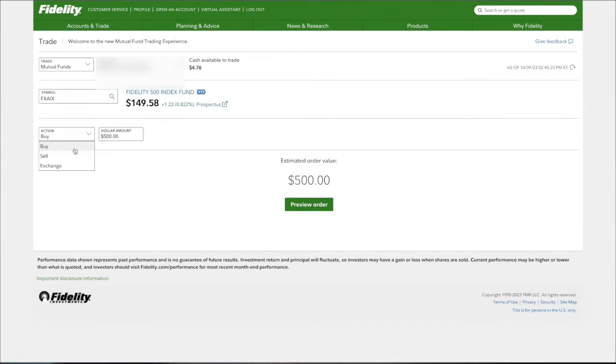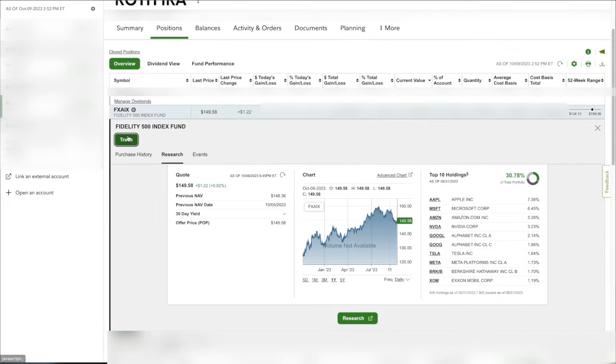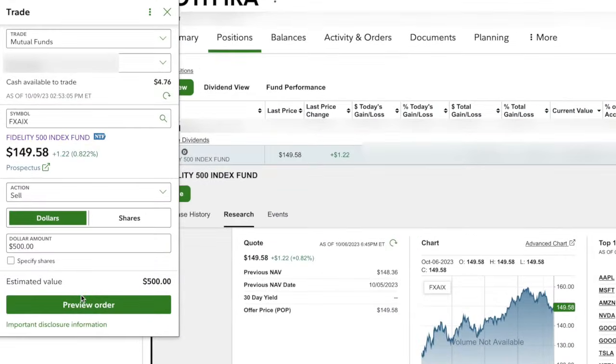So from the same example of the Fidelity 500, if you want to sell the investment, you could do the exact same thing, or you could click on the investment where it will be shown on your account. Then you can click sell instead and fill in the criteria. So as far as buying or selling securities on Fidelity, don't overcomplicate this, because once you do it a couple of times, it'll be really easy to continue doing thereafter.